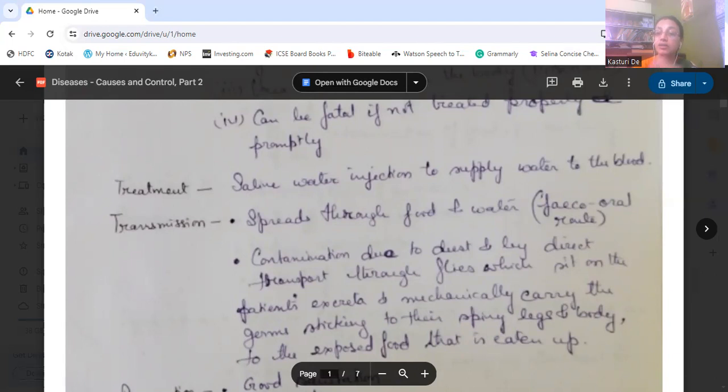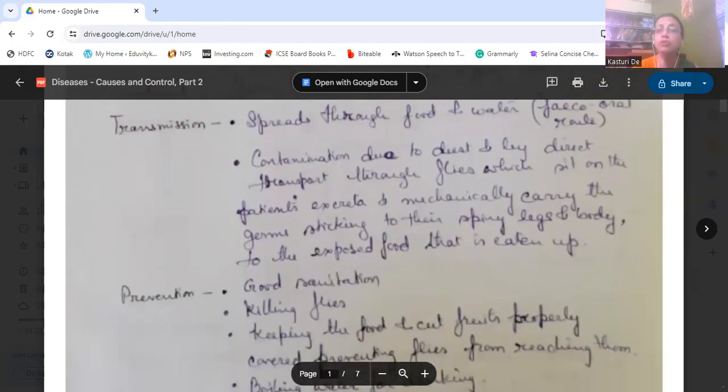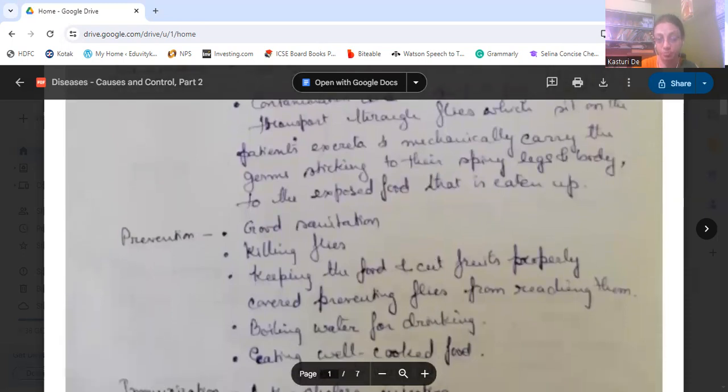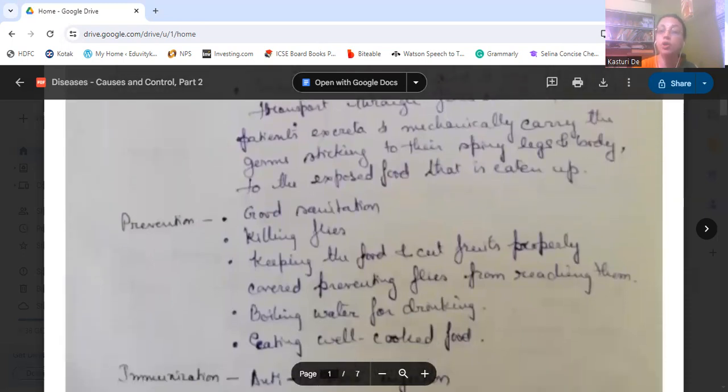And when they sit on the exposed food that is eaten, they will shed these germs on that food and the food gets contaminated. Okay. Then how to prevent this disease? For that, good sanitation is required. Flies should be killed. The food and the cut fruits should be kept covered properly, so that the flies do not sit on them.